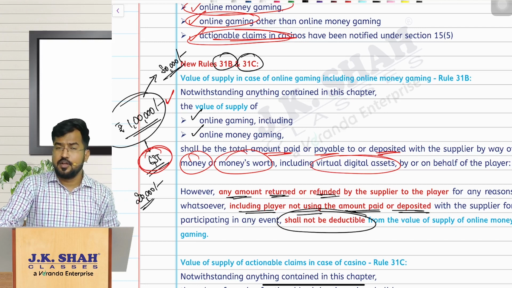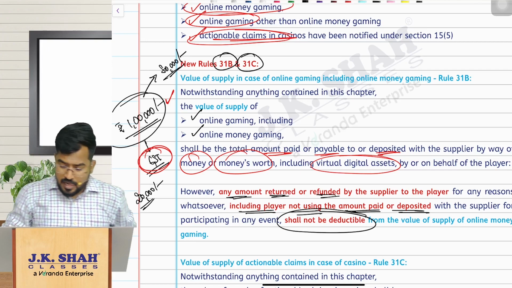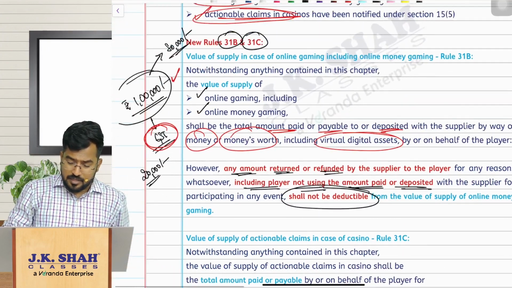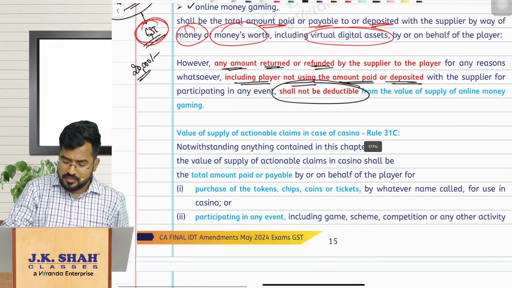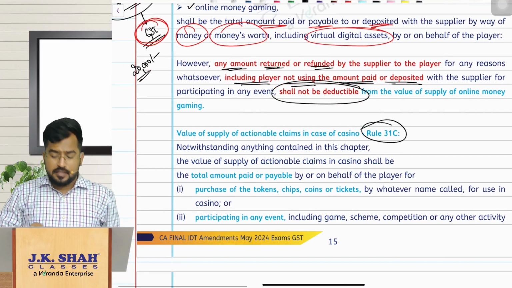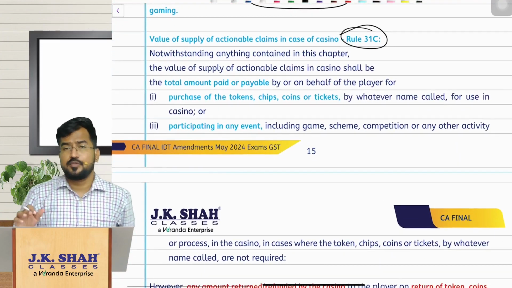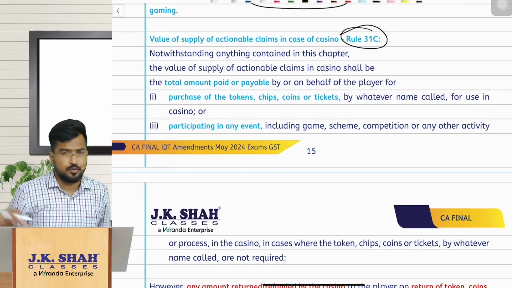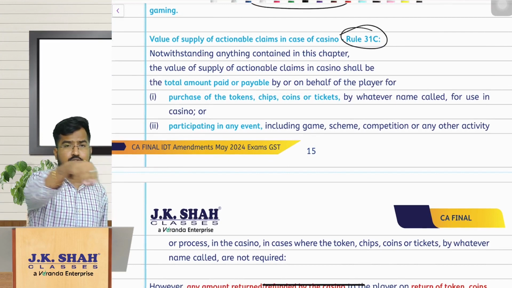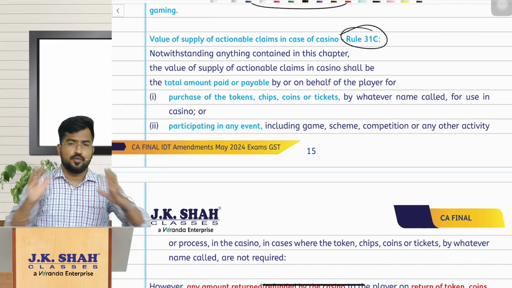Clear? So this is for online gaming and online money gaming, and that is Rule 31B, my dear friends, for your information. And Rule 31C is almost the same thing. This is for casinos. And if you see, when you go to casinos, there are so many games people are playing using some coins or chips, tokens, whatever you call them.